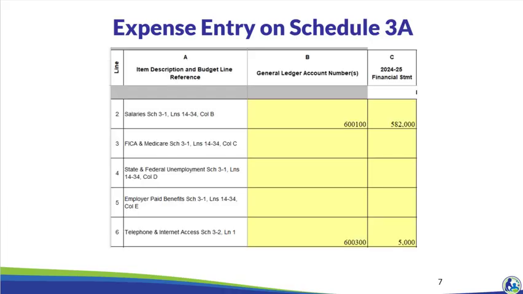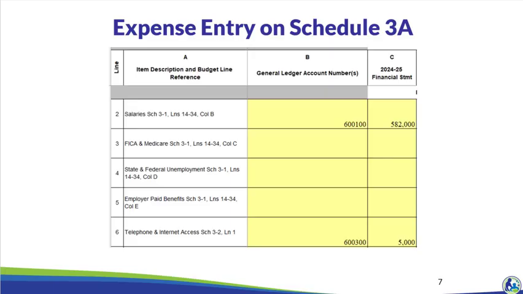Here is a partial section of the completed expense review. Line 2 is salaries. We entered the general ledger number of $600,100 in column B and $582,000 in column C, because that is the amount of salaries in general ledger number $600,100 and Holy Love's prior year income statement.